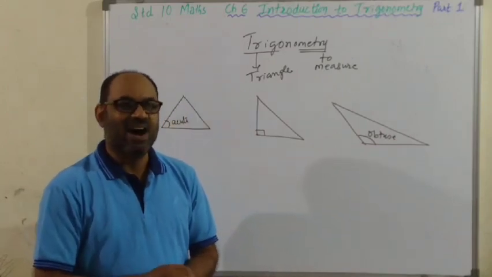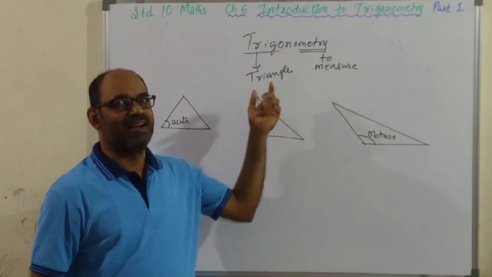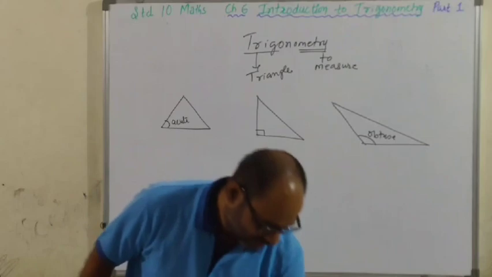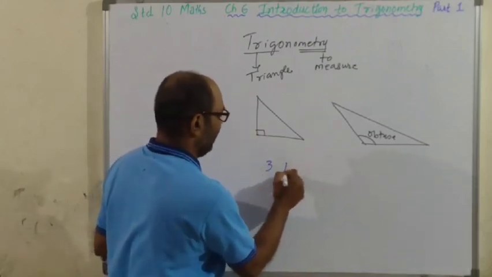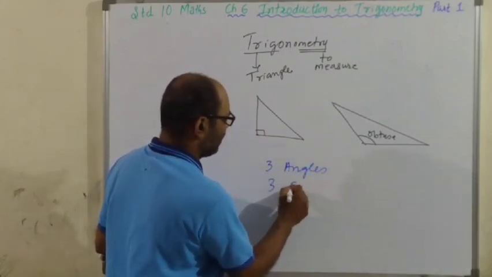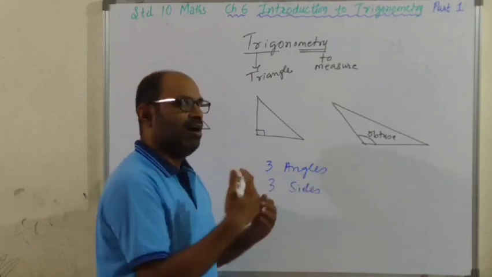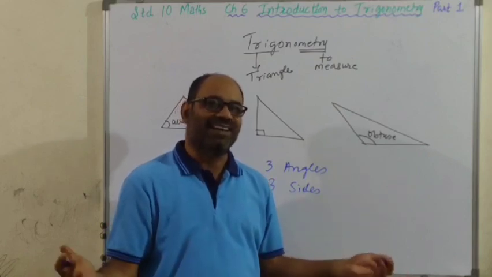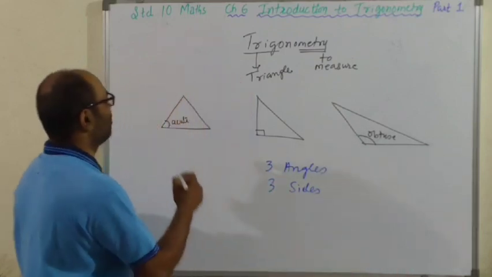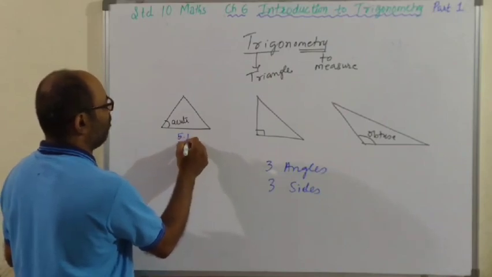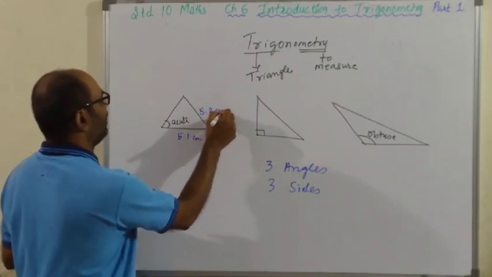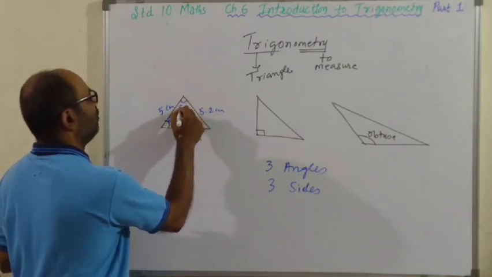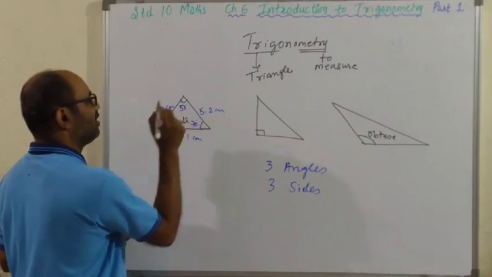Okay, children. Now, measurement of triangle means what? It has 6 parts. It has 6 elements. 3 angles, and 3 sides. So, if you measure all 3 angles and all 3 sides of a triangle, the measurement of triangle is done. Correct? Say suppose with ruler you measure this. This is 5.1 centimeter. This is 5.2 centimeter. And this is 5 centimeter. Measure of this angle is 60 degree. Measure of this angle is 50 degree. Measure of this angle is 70 degree.